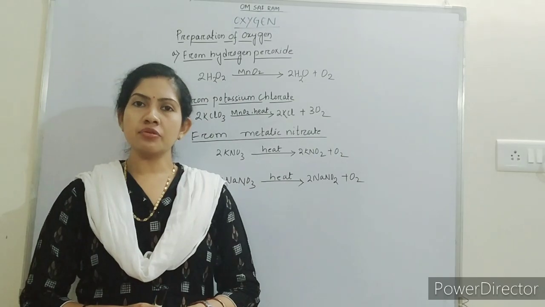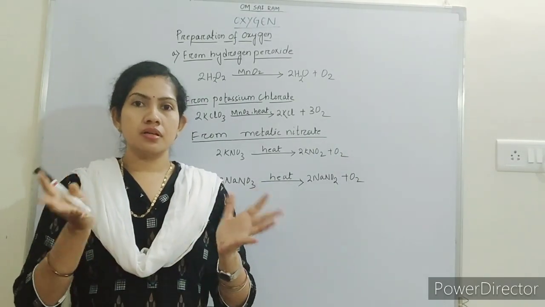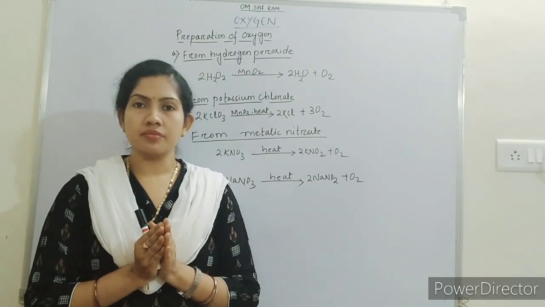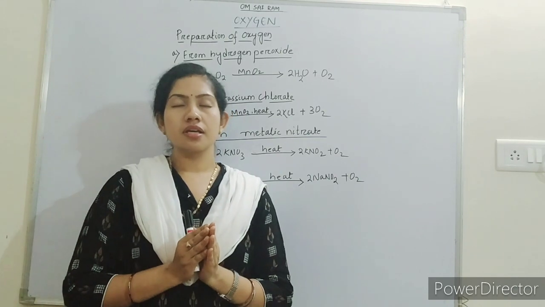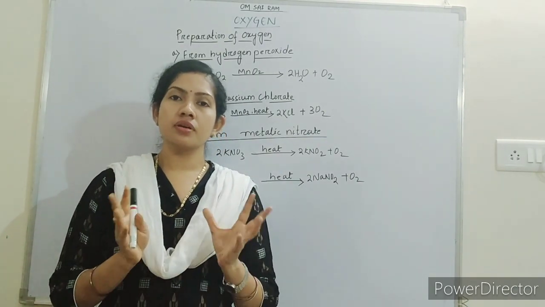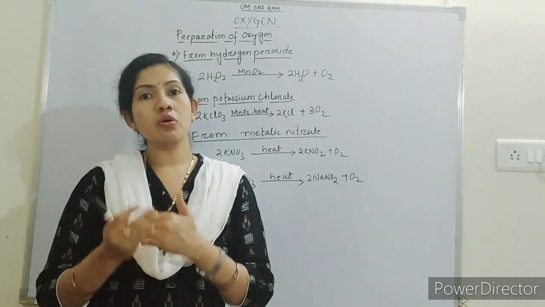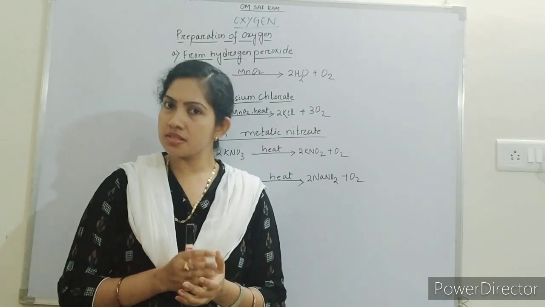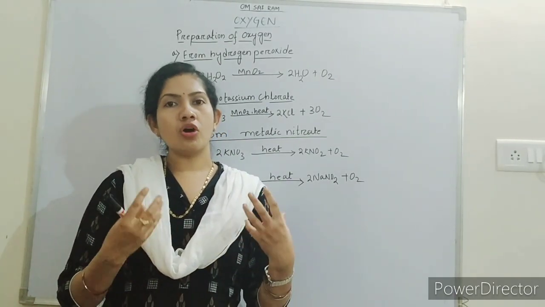We have done that one, and I hope that you all have completed the nitrogen cycle. Okay, so today we will discuss the second abundant gas in nature, that is oxygen. The highest percentage of gas found in the atmosphere is nitrogen, and the second abundant gas is oxygen. That one we will discuss. So today we will start the preparation of oxygen.